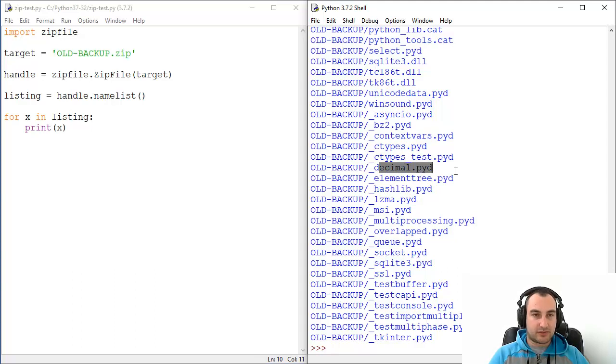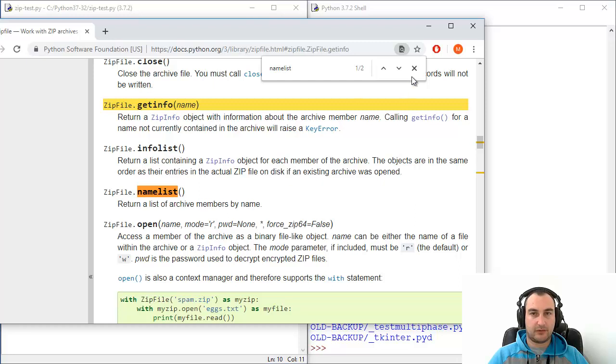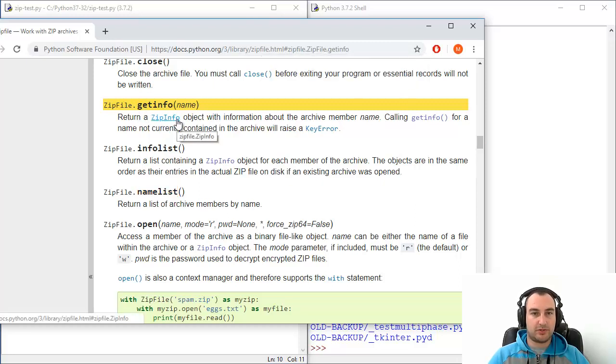So how to turn this script into something which will give us additional information? The thing is a little bit weird, but it will work. We need to use getinfo here. It will return a ZipInfo object with information about the archive member name. Don't be scared about theory, you will see in a second how it works.